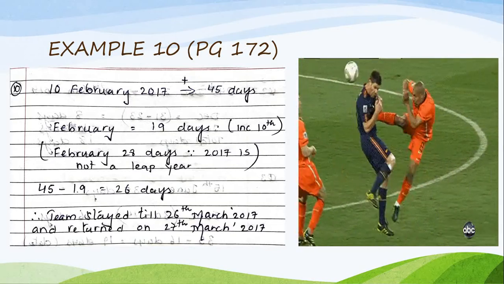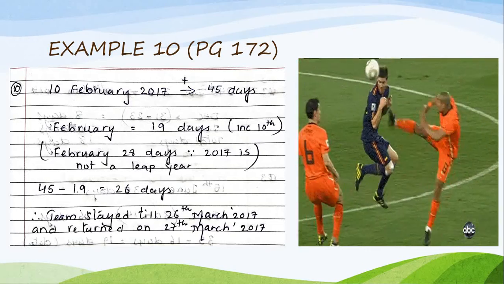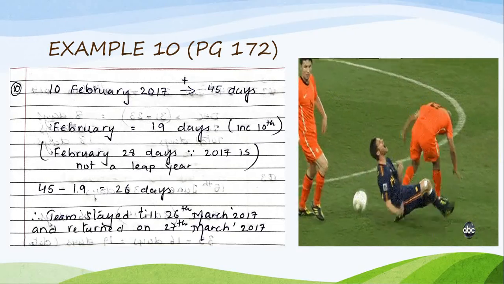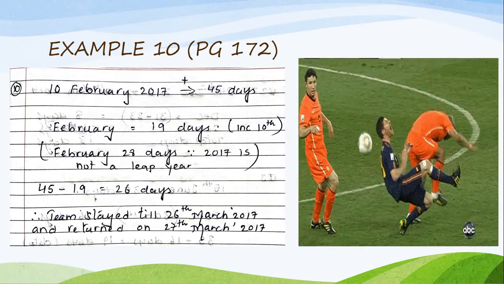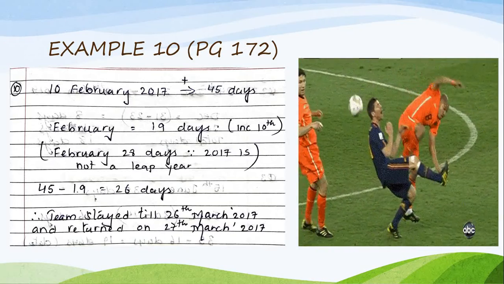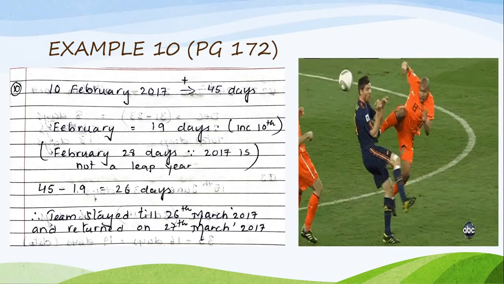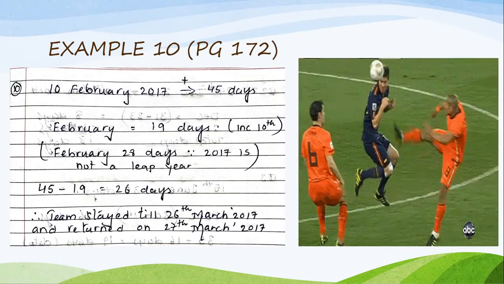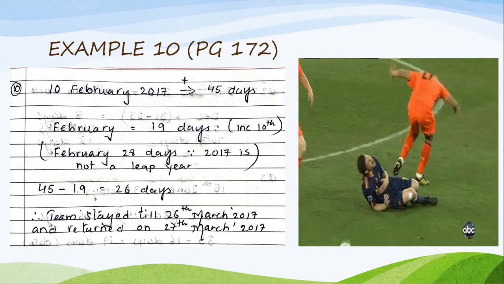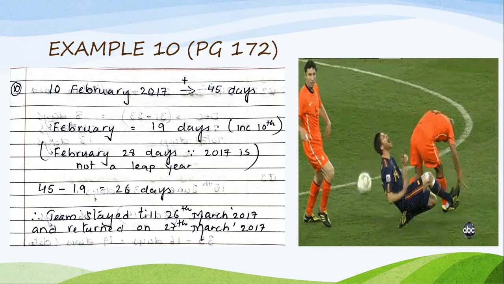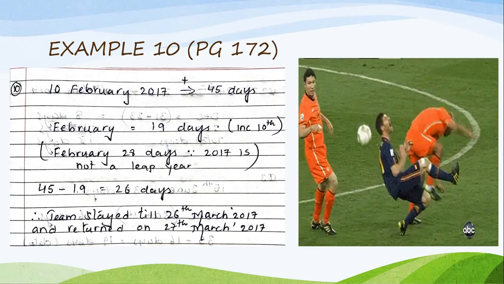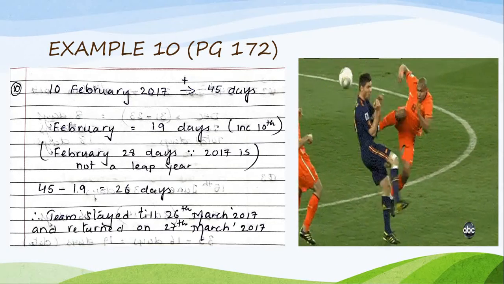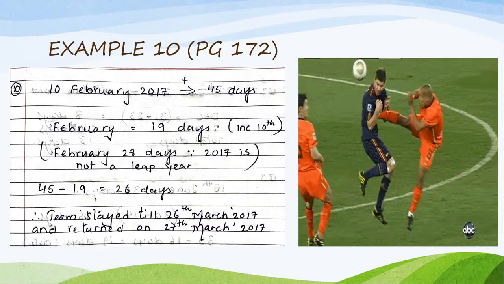So it is 10th February. Now including 10th February, the remaining days in February will be 19 days. That is out of 28 days, because 2017 is not a leap year. Children, I'm repeating once again, whenever they mention some year like 2017, 2019, 2018, always think that it can be linked with a leap year.